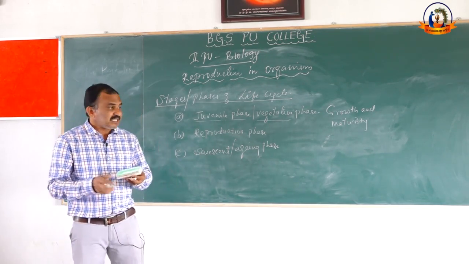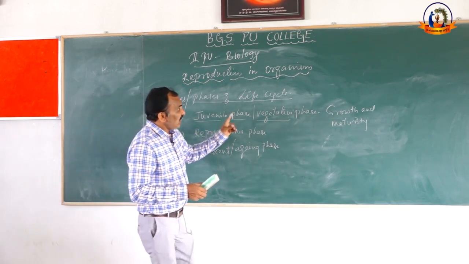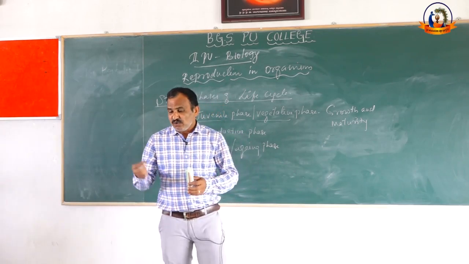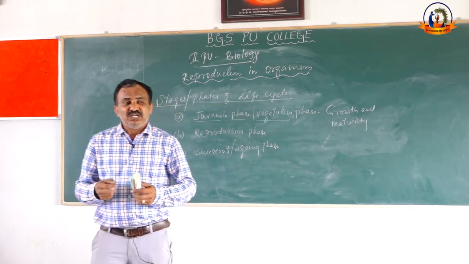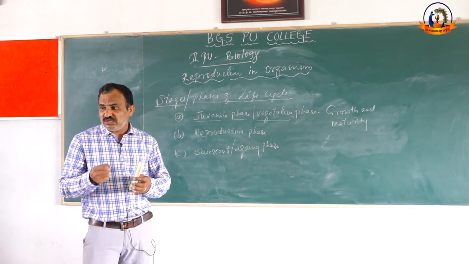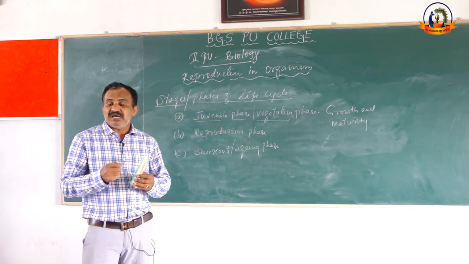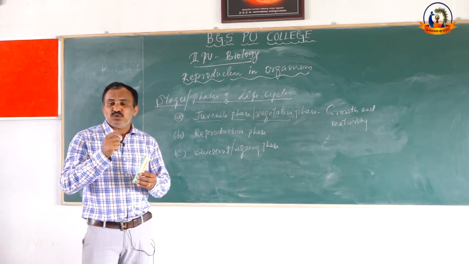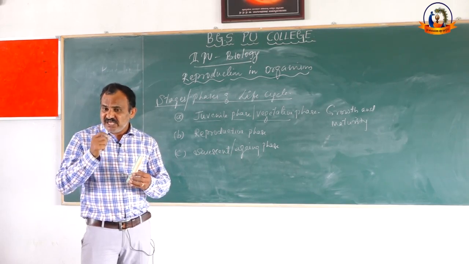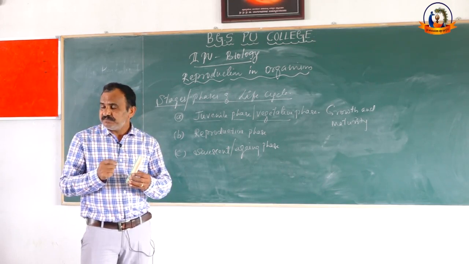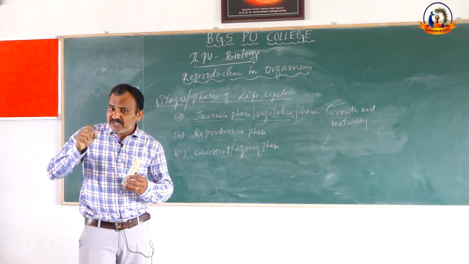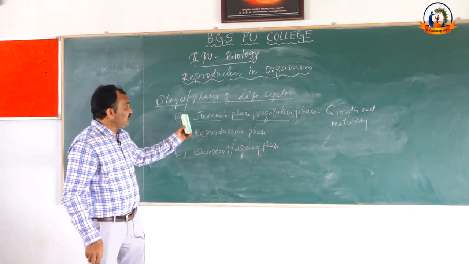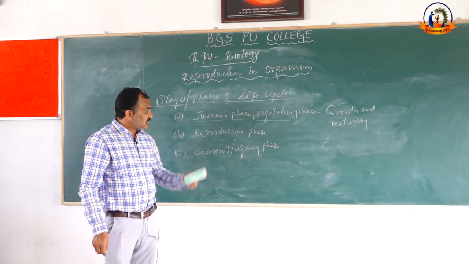Such a period is called the juvenile or vegetative phase. One more example, with reference to human beings, is from age 1 to age 14, where growth and maturation occur before reproduction. Such a phase is the juvenile phase. Clear?